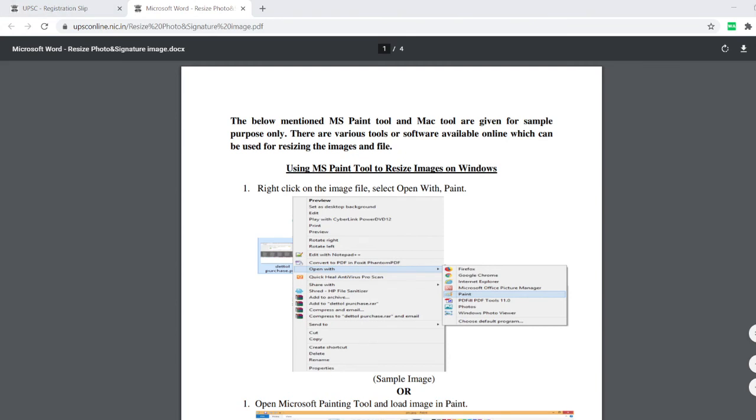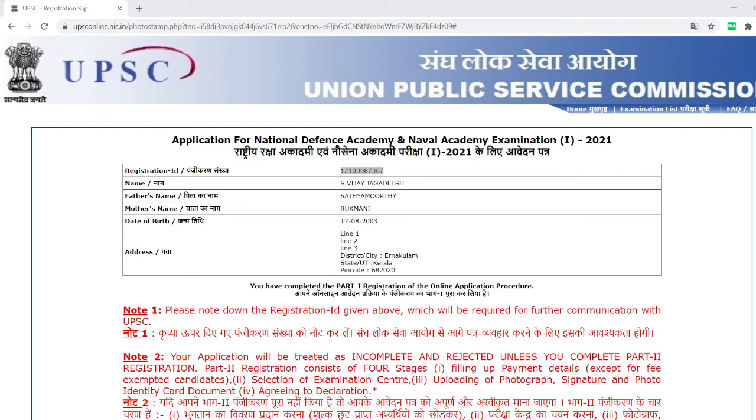So this is how you select this. After selecting this, you have to do the payment also. Once you do the payment, the process is complete.